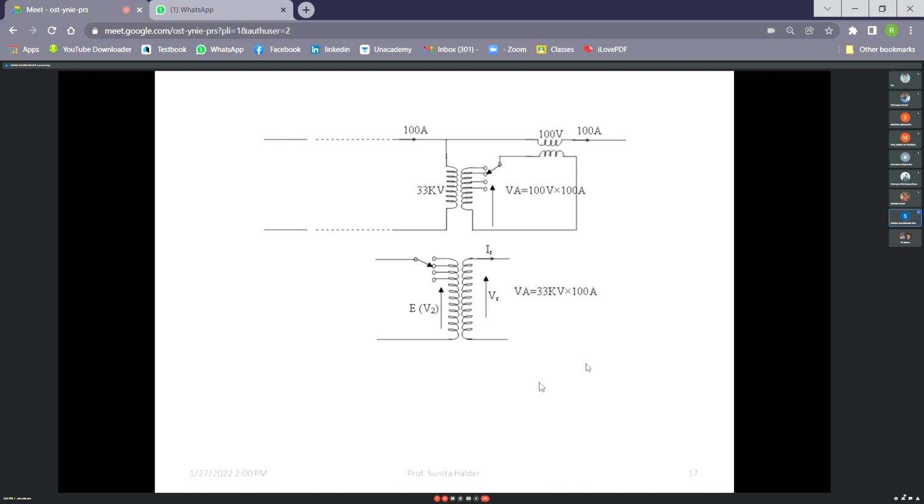and if the volt-ampere rating is low, its cost will be lower. So booster transformer is for very local use, right? For very small voltage drop. It is shown for 100 volt; compared to kV, 100 volt is negligible, 0.1 kV only, right? In that way. So that's all for today.